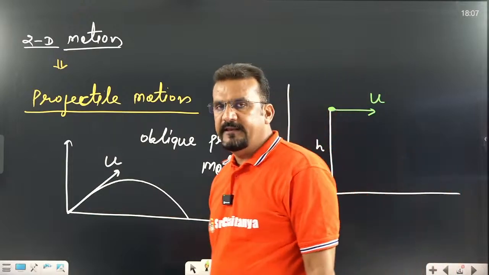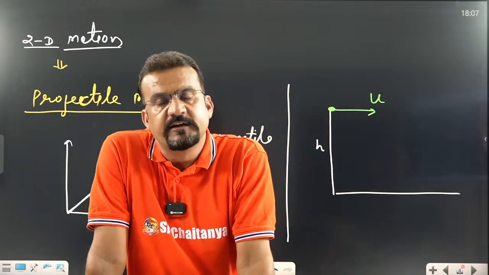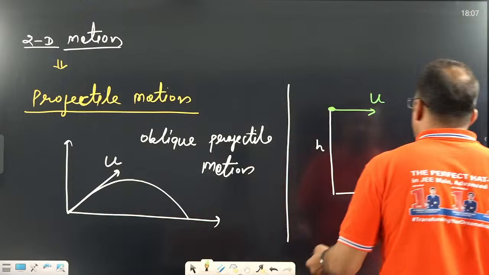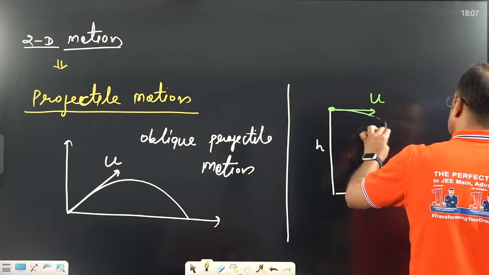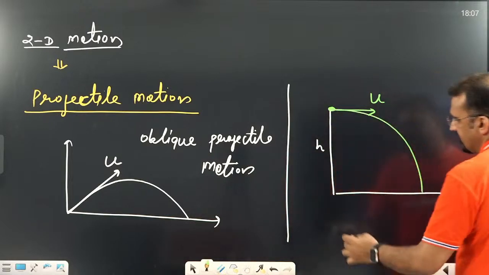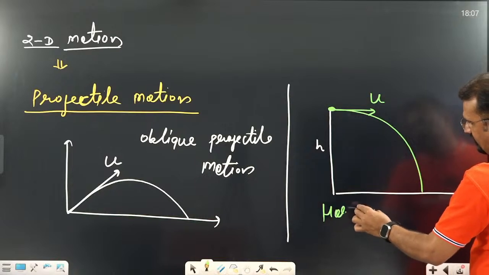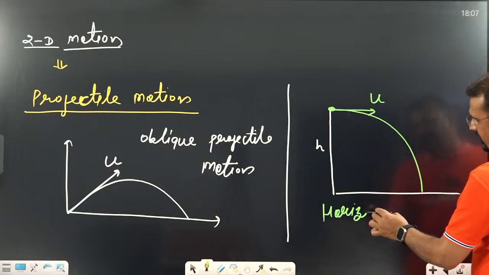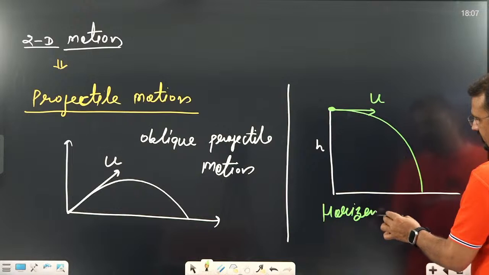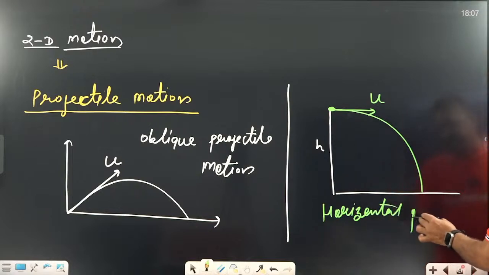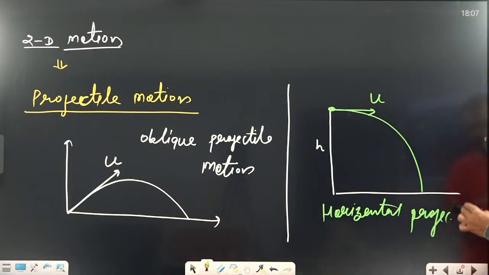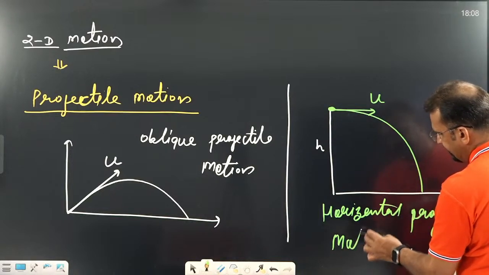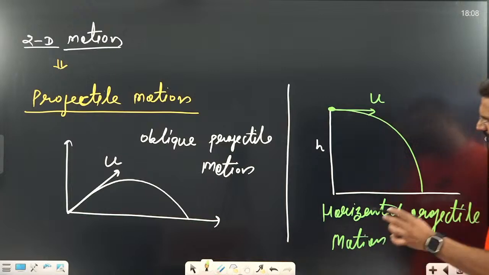Let us assume from height h we throw a ball in the horizontal direction. This type of motion is called horizontal projectile motion. Remember, both names you should remember, this is part of our syllabus only: horizontal projectile motion. Both names you should be familiar with, and let us discuss one by one, and both are very easy.